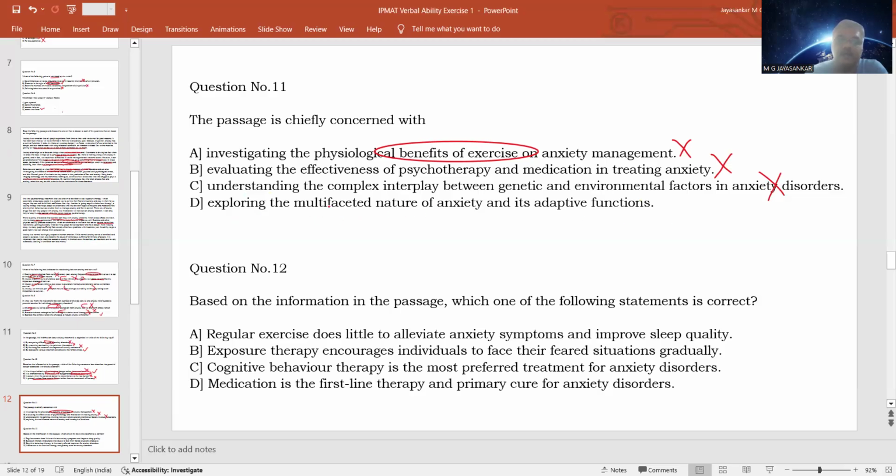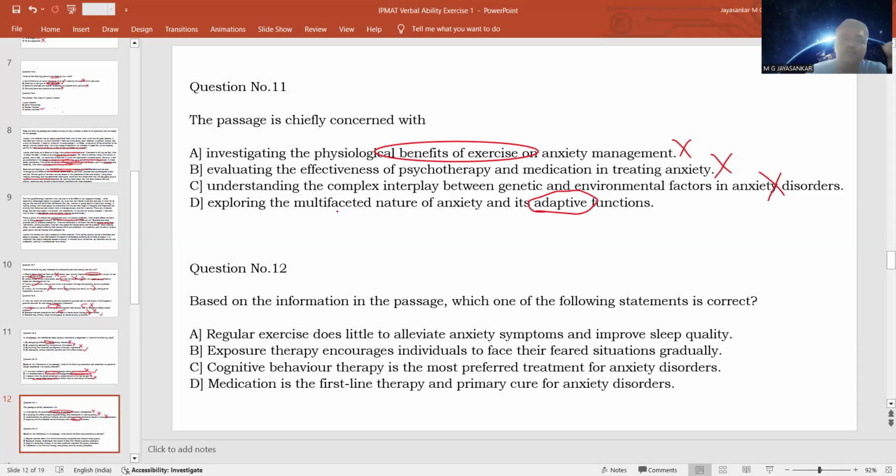Option D, exploring the multifaceted nature of anxiety and its adaptive function. What is multifaceted? Different aspects of anxiety. The passage says that normal anxiety is a survival tool, but only when it is at an enhanced level does it become a disorder. That is the multifaceted nature of anxiety. And what is an adaptive function? How people are able to adapt, or how it helps us in our survival. Normal anxiety helps us in our survival, whereas excessive anxiety actually impedes our survival instinct. So this is a good answer.